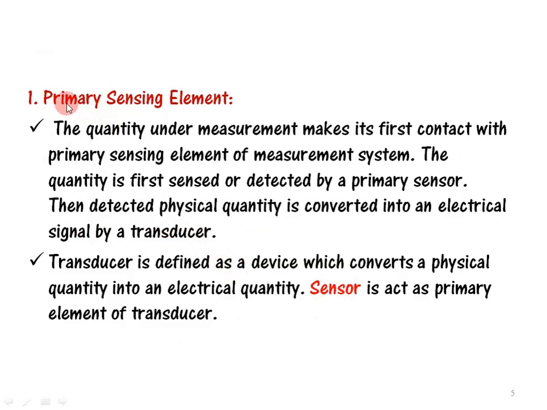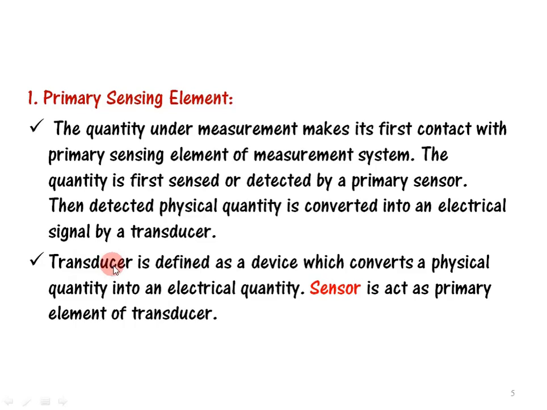The first one is the primary sensing element. The quantity under measurement makes its first contact with the primary sensing element of the measurement system. The quantity is first sensed and detected by a primary sensor. Then the detected physical quantity is converted into an electrical signal by a transducer. The word transducer means that it is a device.